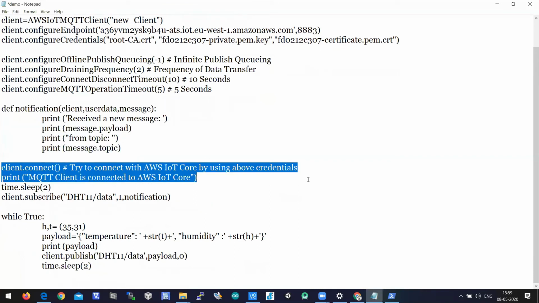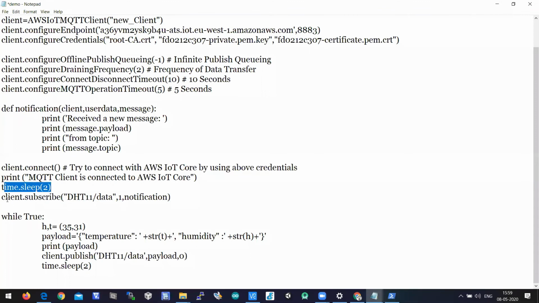We connect with AWS IoT Core, and then after a time delay of 2 seconds, we subscribe to a topic, which is DHT11/data. This is the topic on which we are publishing the data, so the topic name should be the same. Only then does your subscriber get a message, and we pass the notification function name here. That function will be invoked automatically when our subscriber gets a message.